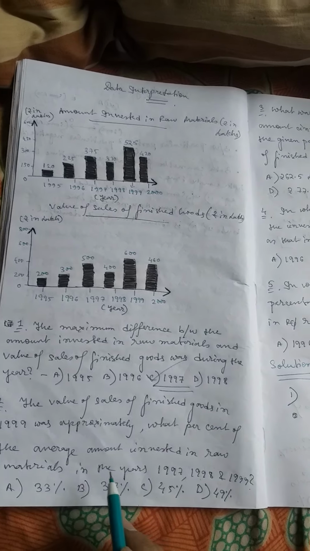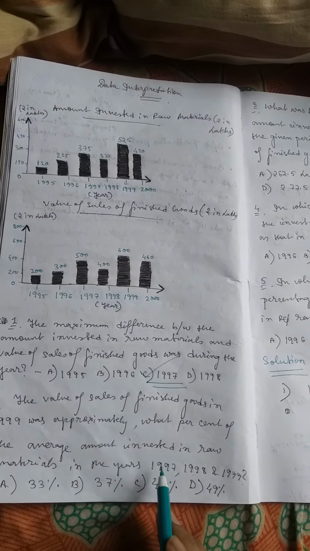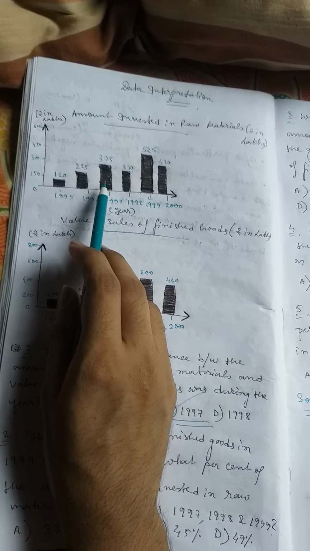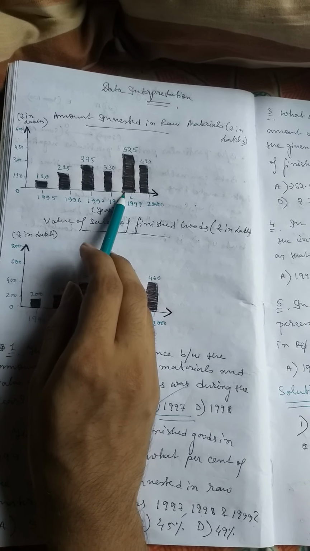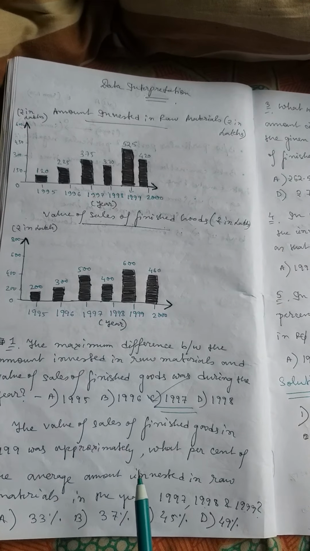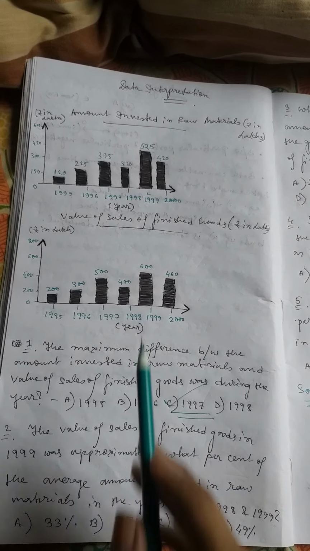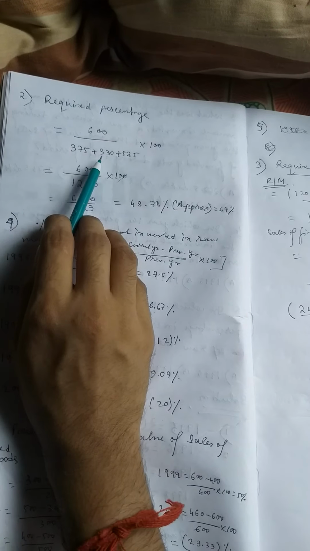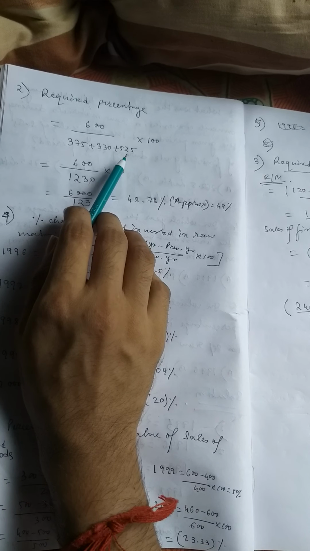First make average of amount invested in raw material in 1997, 1998 and 1999, that is make average of 375 lakhs, 330 lakhs and 525 lakhs. Okay, and value of sale of finished goods in 1999 is given 600. So it will be 600 divided by 375 plus 330 plus 525.